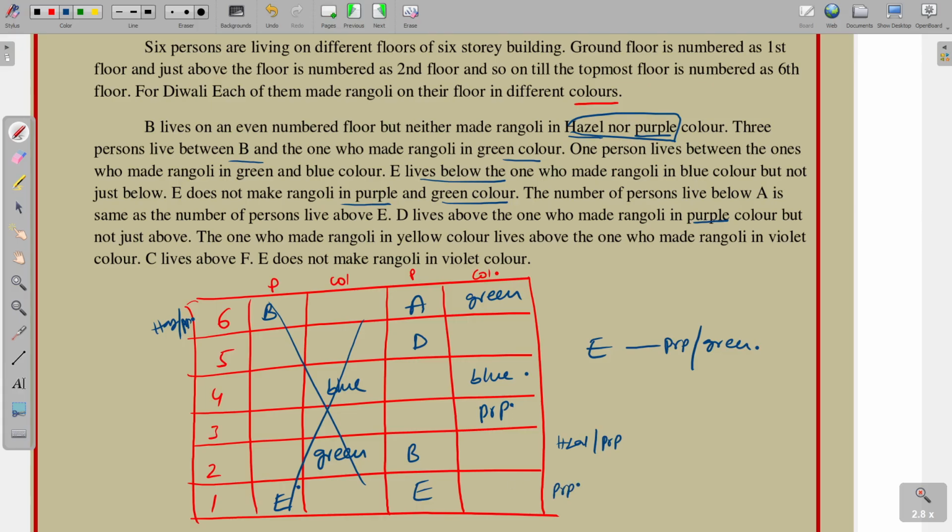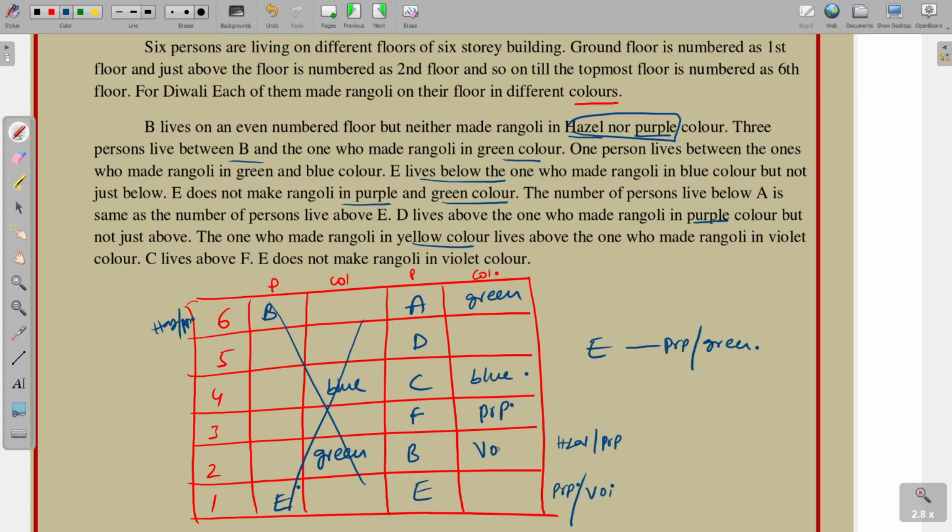Next point, the one who made Rangoli in yellow color lives above the one who made Rangoli in violet color. Okay, so violet color. And next, C lives above F. E does not make Rangoli in violet color, so E is not violet also. And what is the condition here? Yellow color is above violet.